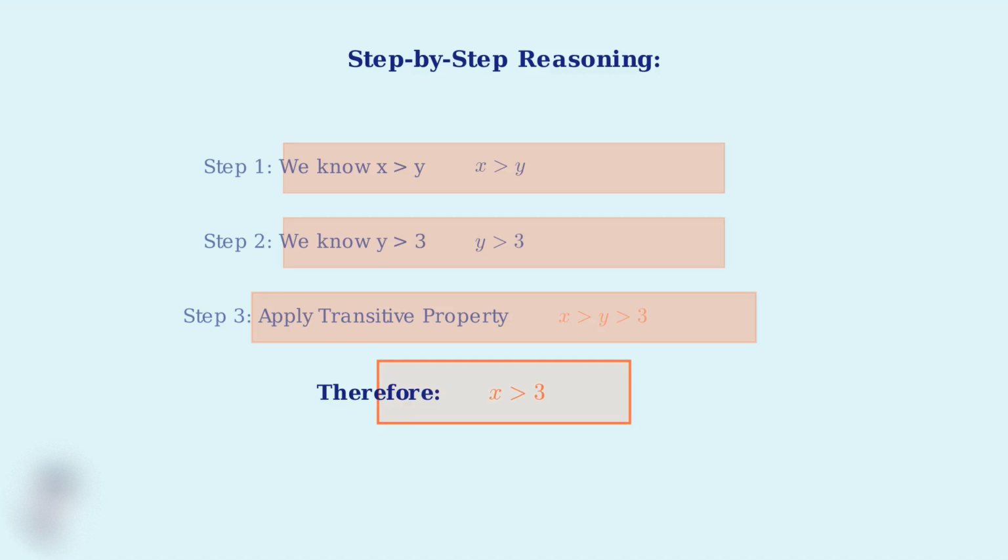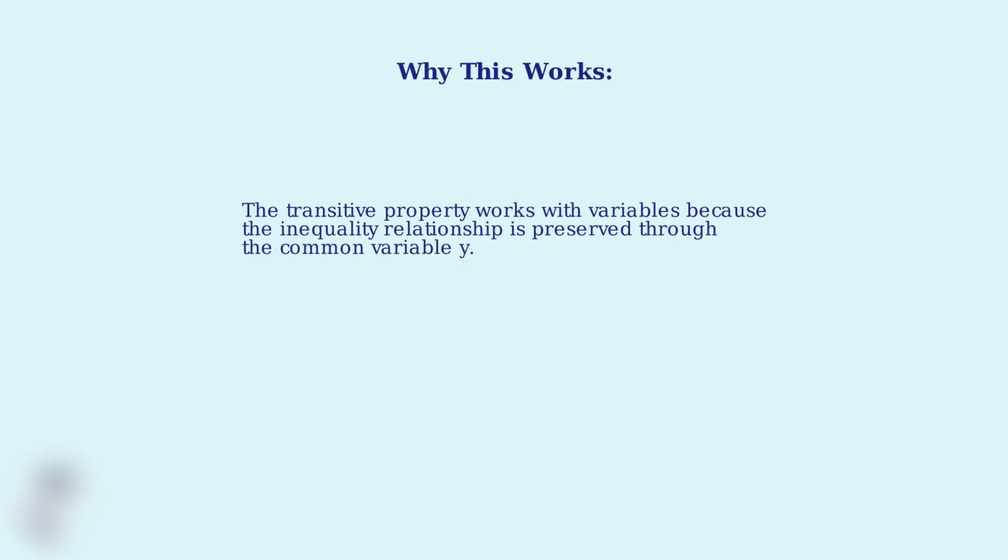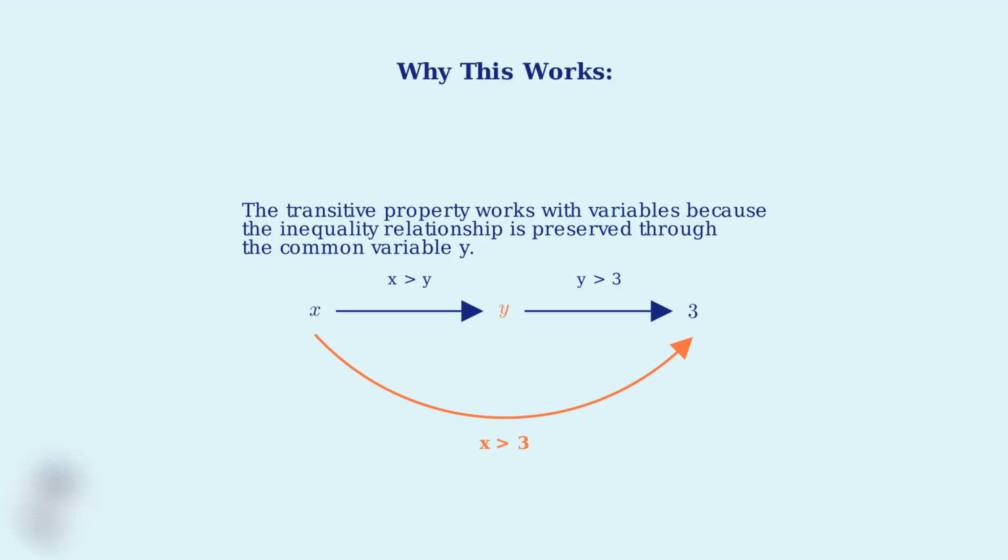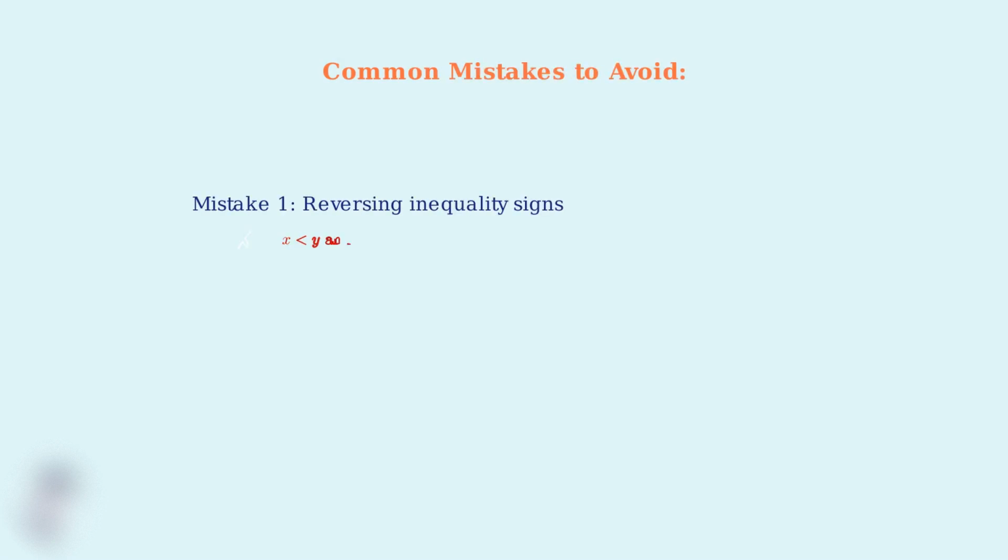This works because the relationship is maintained through the common variable y, which serves as the connecting link between x and 3. Think of y as a bridge that connects x to the number 3. Since x is greater than this bridge and the bridge is greater than 3, then x must be greater than 3. Now, let's discuss common mistakes to avoid.